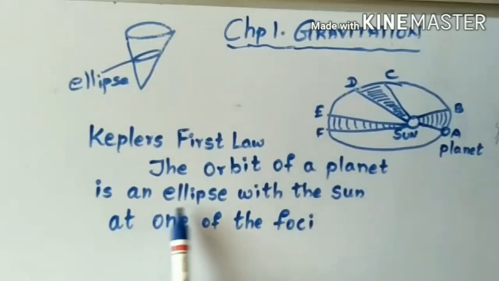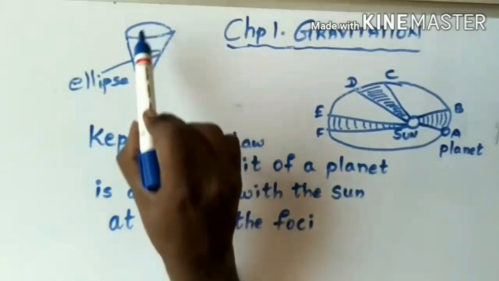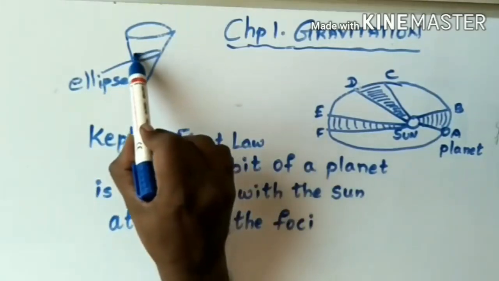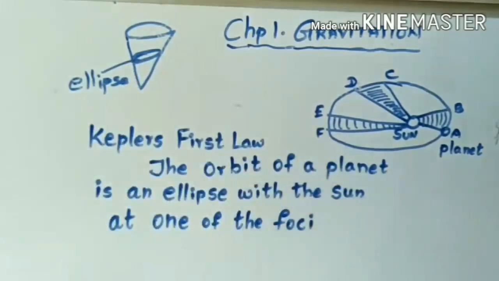Now let me tell you what you mean by ellipse. You take a cone and cut it in an inclined plane. Now this shape is called an ellipse.